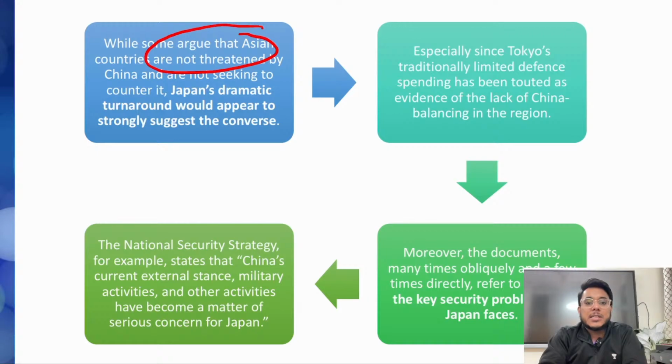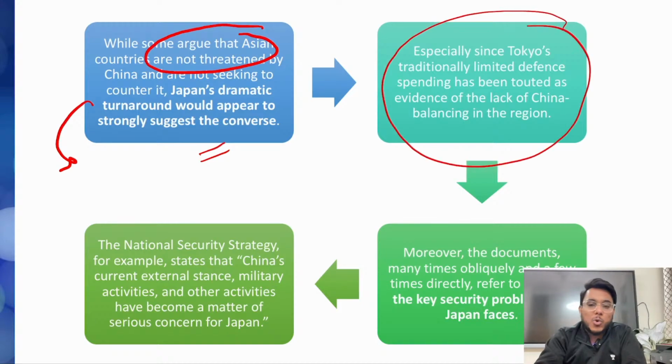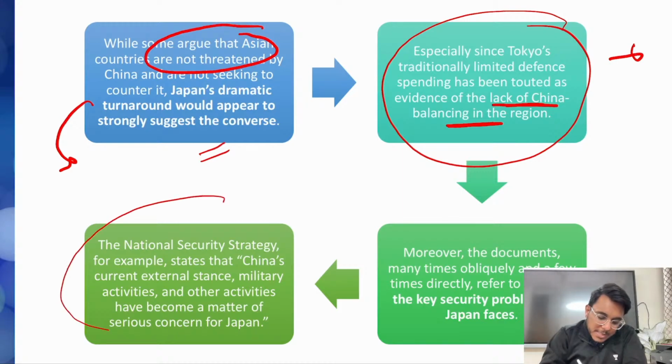Now, in this direction, guys, it has been said that some Asian countries are not threatened by China. But Japan's dramatic turnaround very strongly suggests that Japan is thinking the opposite. Traditionally, I told you, they have spent very little on the defense budget. It was touted as evidence of the lack of China balancing, because Japan did not spend a lot on the military budget, so China did not get balanced. Now, basically, the national security strategy has been launched, which says that China's current external stance, military activities, and other activities have become a matter of serious concern for Japan.